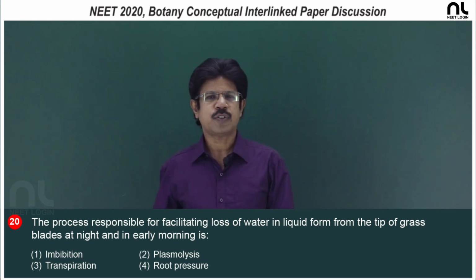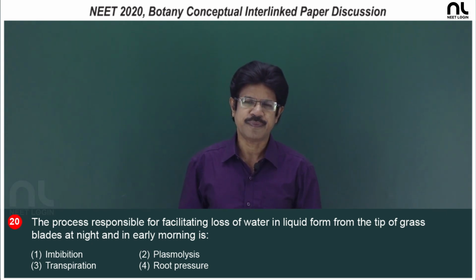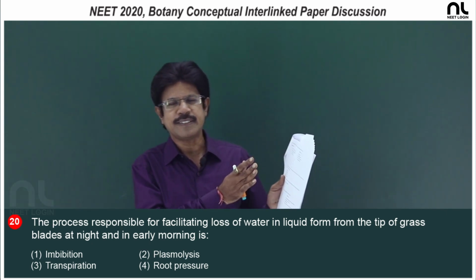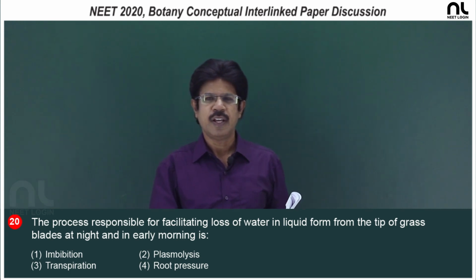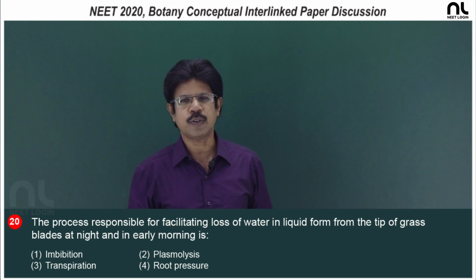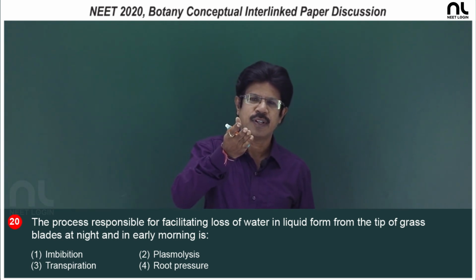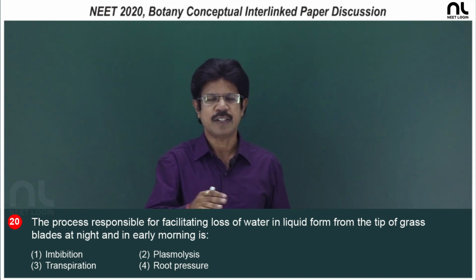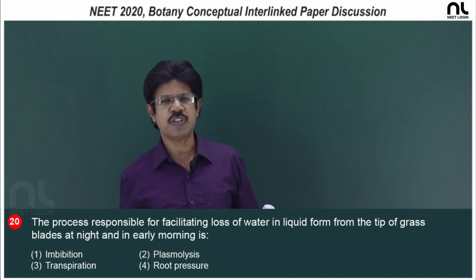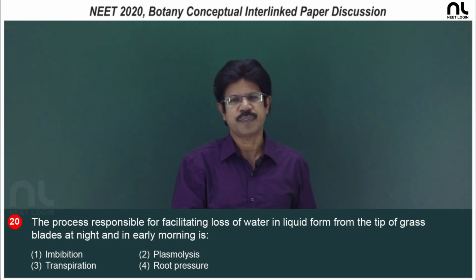In the soil, minerals are present as charged particles in low concentration. In the cell sap of the root, it is high concentration. So, from low to high concentration, there is an active entry of the minerals into the root. So, concentration of minerals increases, water potential decreases, but soil has high water potential. So, more water enters into the root, that causes root pressure.